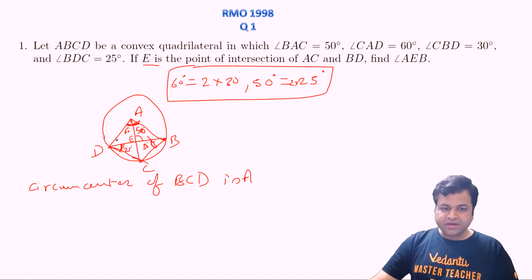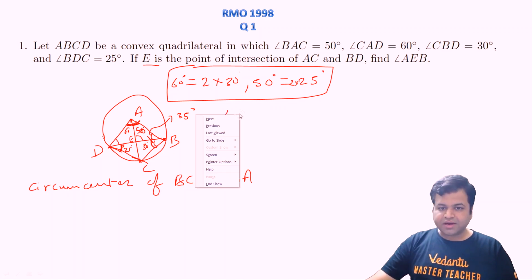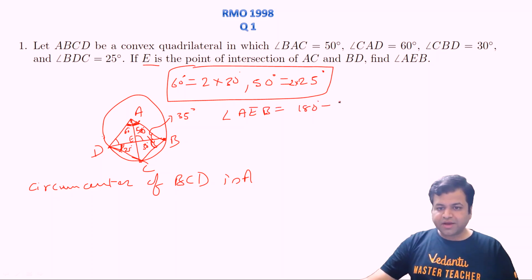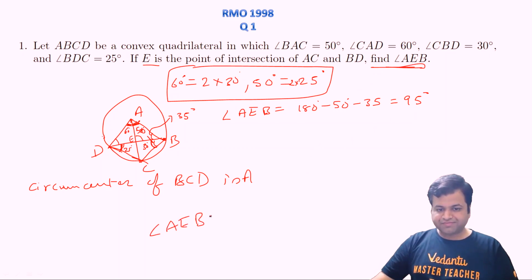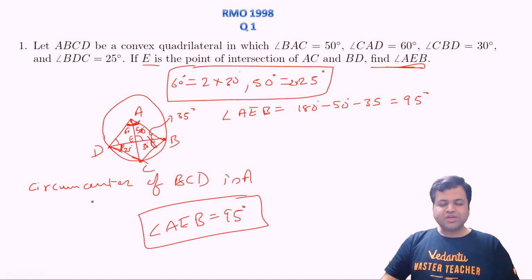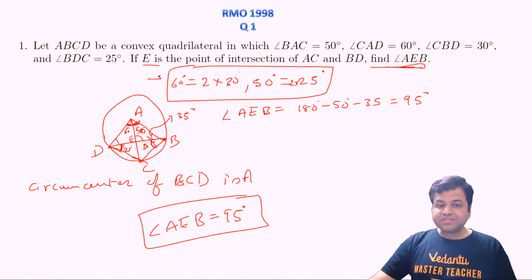Since this is A, this angle is 110 degrees. So this angle and this angle will be half of 70, that is 35 degrees. But we are interested in angle AEB. So AEB will be 180 degrees minus 50 minus 35, which comes out to be 95 degrees. So the answer to this question, angle AEB, is 95 degrees. As you can see, this question is purely based on a simple observation, whether you are able to observe this or not.